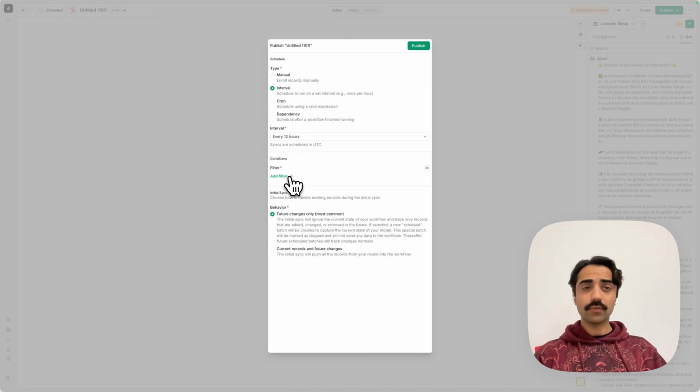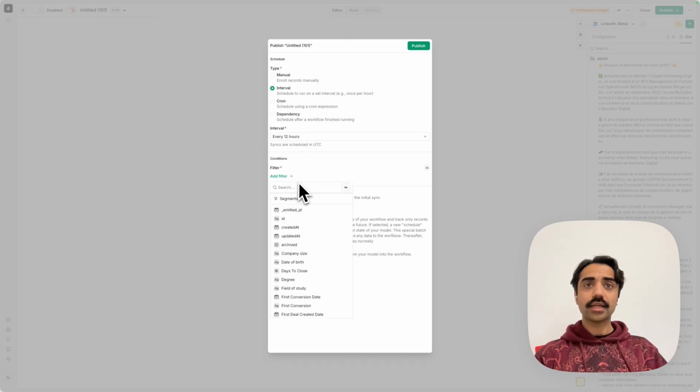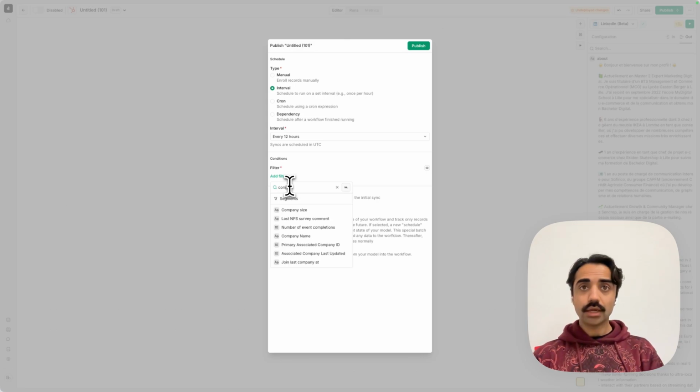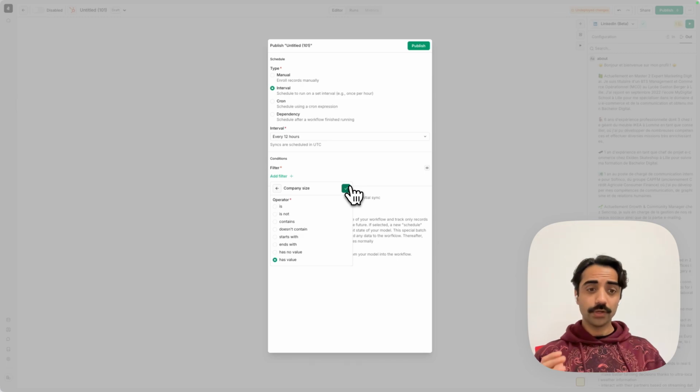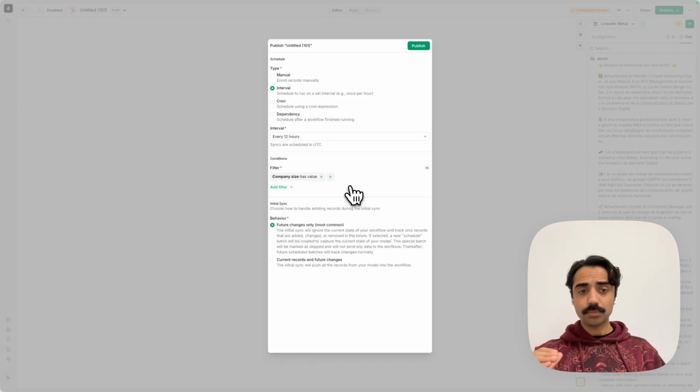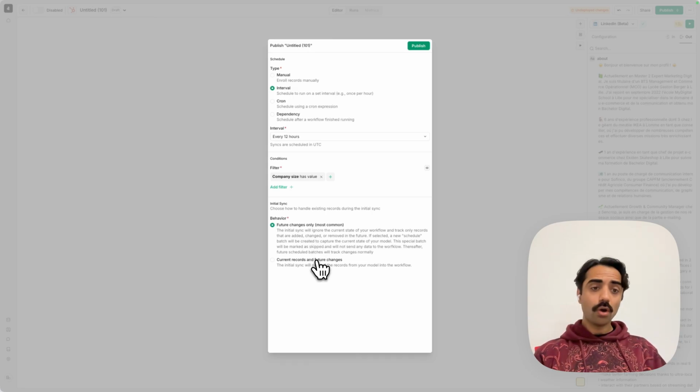I am also asked if I want to put a filter, and in this case I can choose something simple like company size. I only want to keep records where we know their company size, and this will create a smaller version of the original table where this condition is met. I'm also asked one last question about the behavior. Should I only enroll changes henceforth, or should we include all of the records that meet the criteria today? In this case, I'm going to choose the first option because I'm going to do some manual enrollments in a second. So once I'm good with this, I can publish.